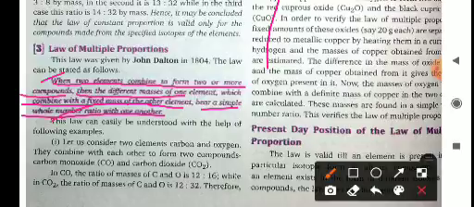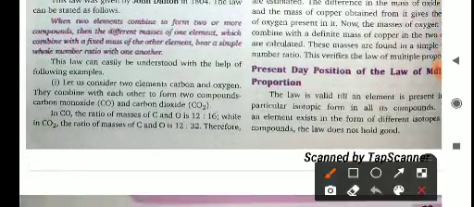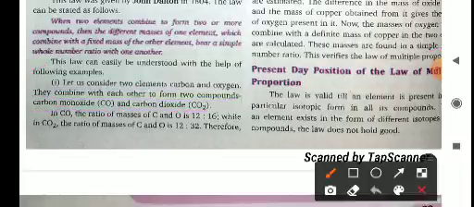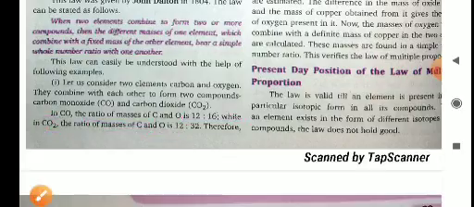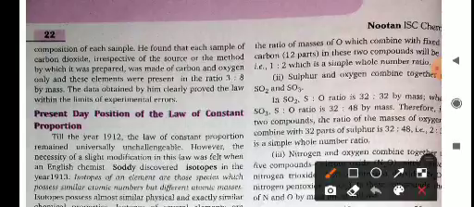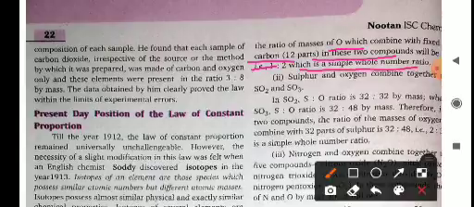For example, this law can be easily understood with the help of the following example. Let us consider two elements, carbon and oxygen. They combine with each other to form the compounds carbon monoxide and carbon dioxide. In carbon monoxide, the ratio of mass of carbon and oxygen is 12:16, while in CO2 the ratio of mass is 12:32. Therefore the ratio of masses of oxygen which combine with the fixed 12 parts of carbon in these two compounds will be 1:2, which is a simple whole number ratio.